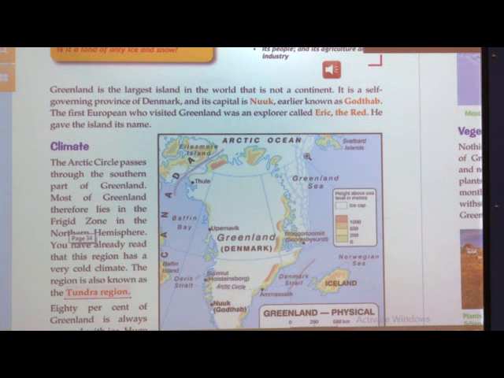Frozen means, you all must have seen your refrigerator. In your refrigerator there is one cabin, that we call the freezer. How is that freezer? It is always covered with ice, yes or no? When we do not switch off the refrigerator, it turns into a very huge ice cube, right? In the same way, tundra region means it is all frozen land.